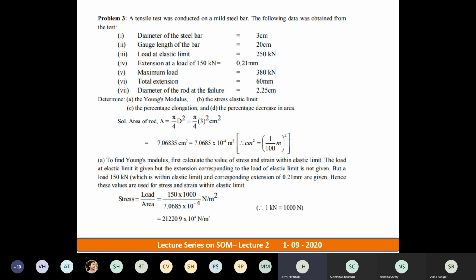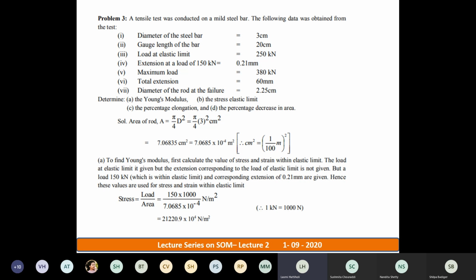Okay, so let's do that. Stress is equal to load by area. So 150 kilonewton, converted, is 150 into 10 raised to 3 divided by the area you have already calculated. Those who have calculated in mm square, you can take the same value. Only thing is you will get an answer in Newton per mm square. That is also very correct. There is no hard and fast rule that you should keep the answer in Newton per meter square itself.